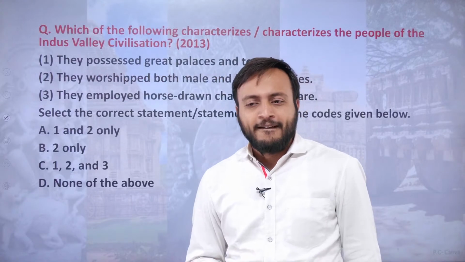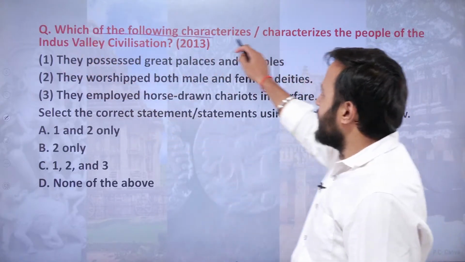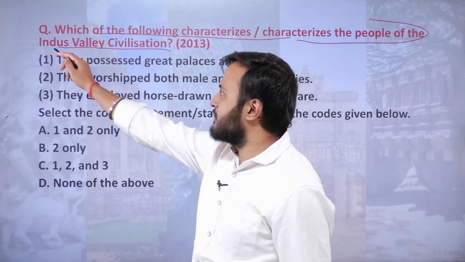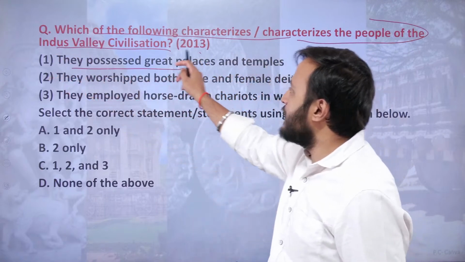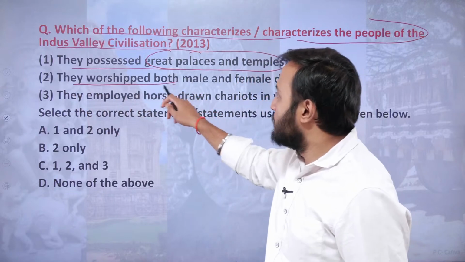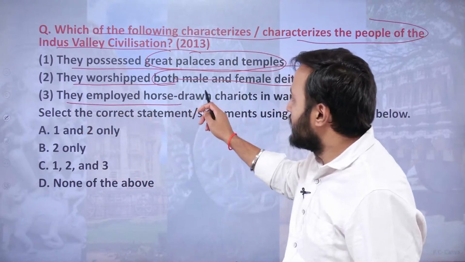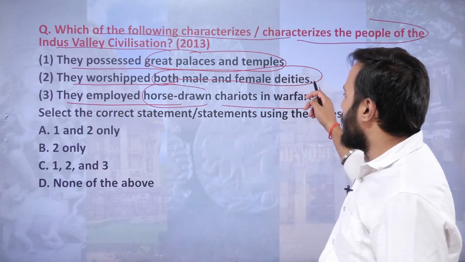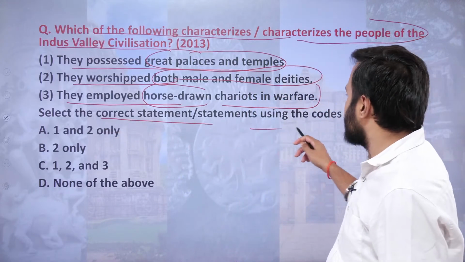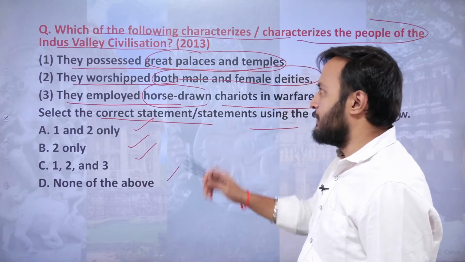Okay, everybody. Then in 2013 we have a question. Which of the following characterizes the people of Indus Valley civilization? One, they possessed great palaces and temples. Two, they worshipped both male and female deities. Three, they employed horse-drawn chariots in warfare. Which of the statements are correct? 1 and 2, only 2, 1, 2, 3, or none of the above.